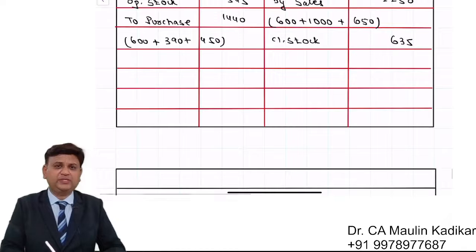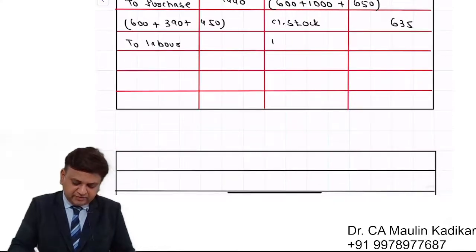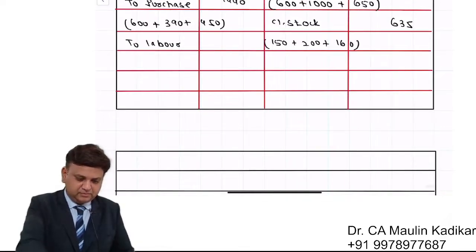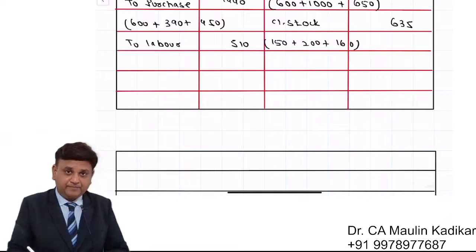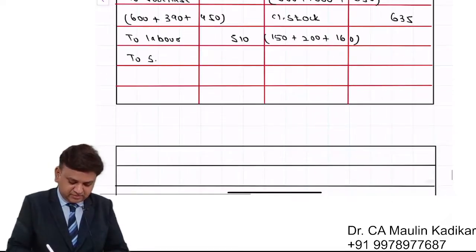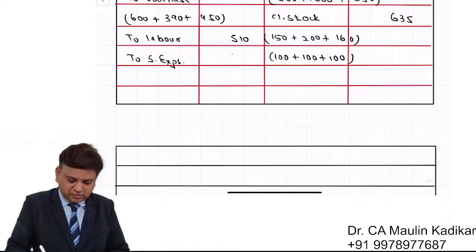Then we have the two expenses. To labor, it is 150 for January, 200 in February, and 160 in March. That comes to 510. Next is to selling expenses, 100 rupees per month, that is 1 lakh rather, that comes to 3 lakhs.